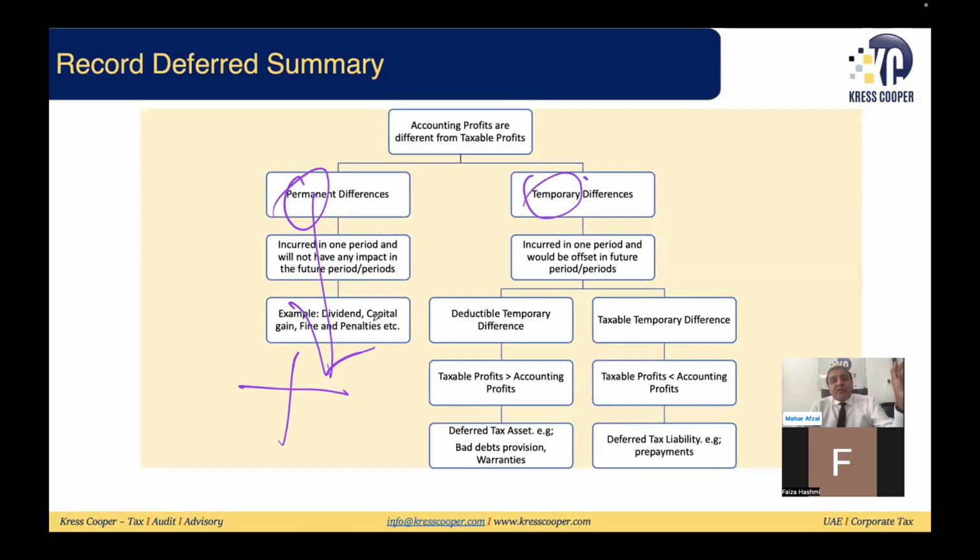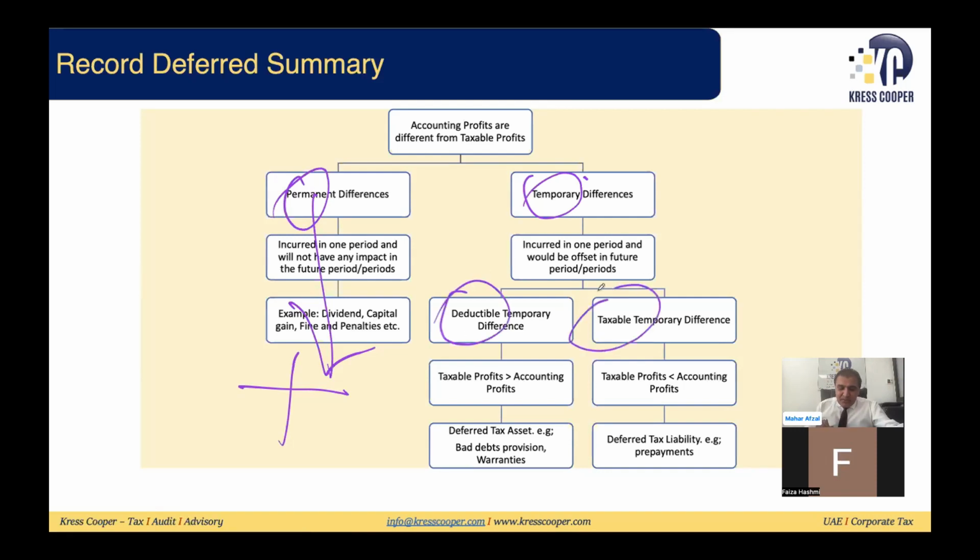Now the temporary differences. The temporary differences, as I mentioned, are on a temporary basis. Over the period, it will have the overall same impact. It will impact multiple tax periods. It is incurred in one tax period and offset in a future tax period. It's called deductible temporary differences. It can also be taxable temporary differences.